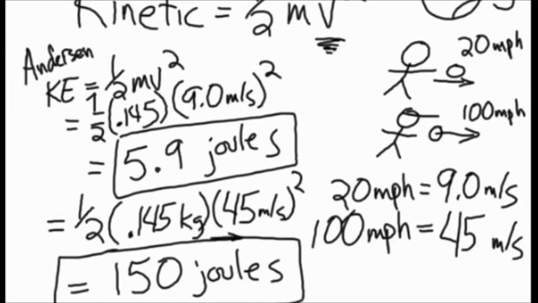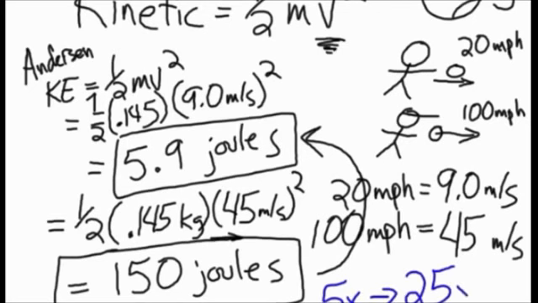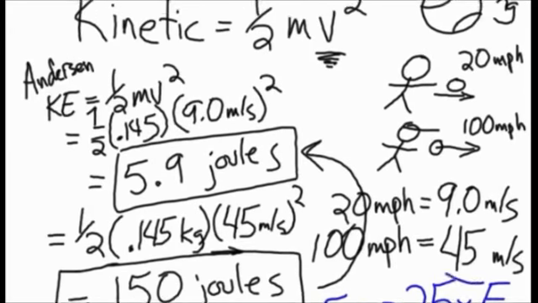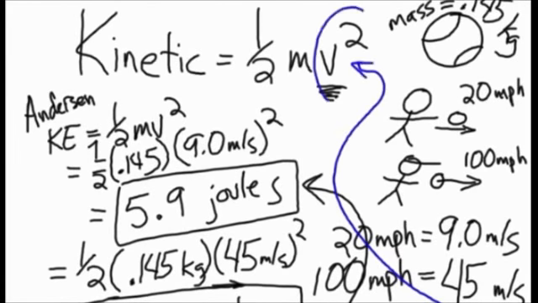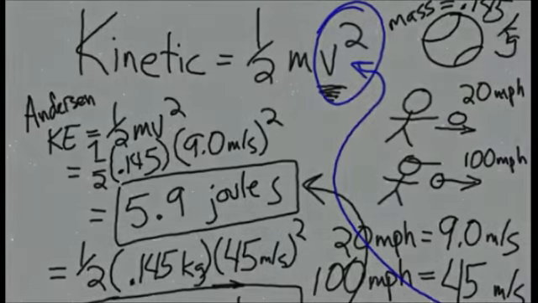Again, when I pitched at 20 miles an hour, it was only 5.9 joules. And so even though that pitcher is throwing it 5 times as fast, he's getting roughly 25 times the amount of energy out of that pitch. And that's why, if you look at the equation, the velocity being squared is super important to understand that. And so you can solve complex problems.